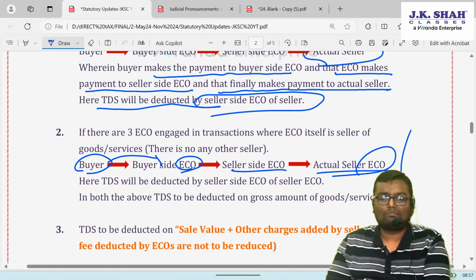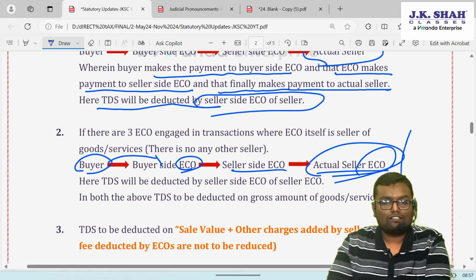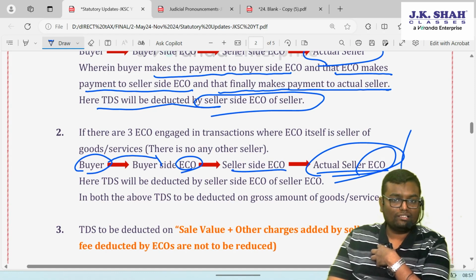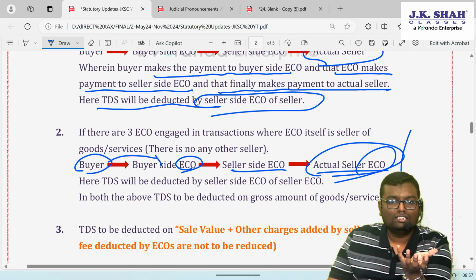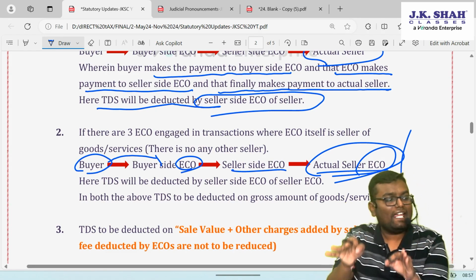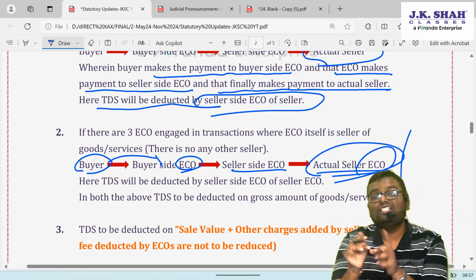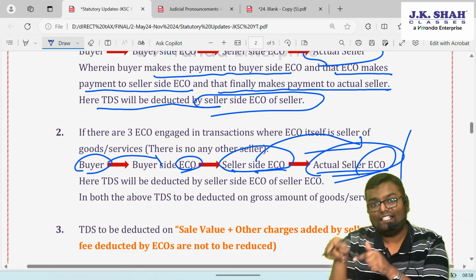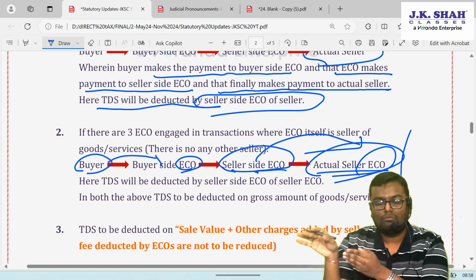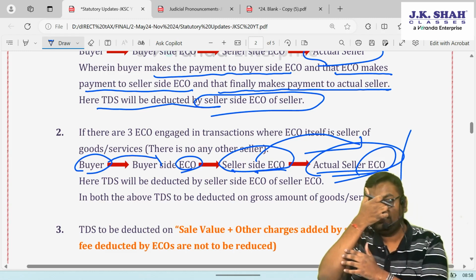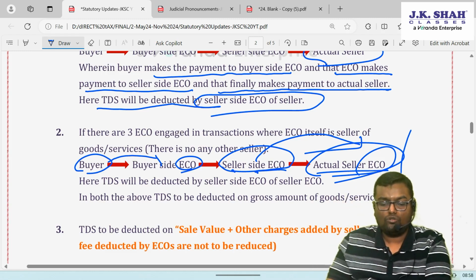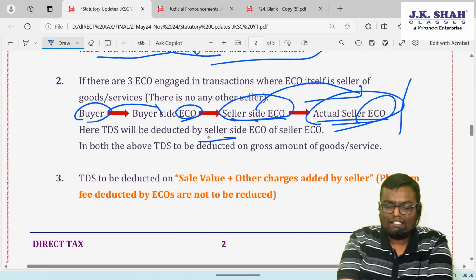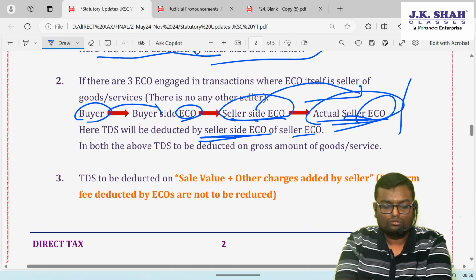Now here who will deduct TDS? Because all are e-commerce operators. So what CBDT says is that the last e-commerce operator is actually not behaving like an e-commerce operator. It is actually behaving like an e-commerce participant. We will consider it the same as an e-commerce participant. So here also this seller side e-commerce operator will deduct TDS of this actual seller e-commerce operator, which is actually an e-commerce participant. So if there are three e-commerce operators engaged in this transaction where the eco itself is a seller of goods and services, there is no other seller, here TDS will be deducted by the seller side eco of the seller eco.